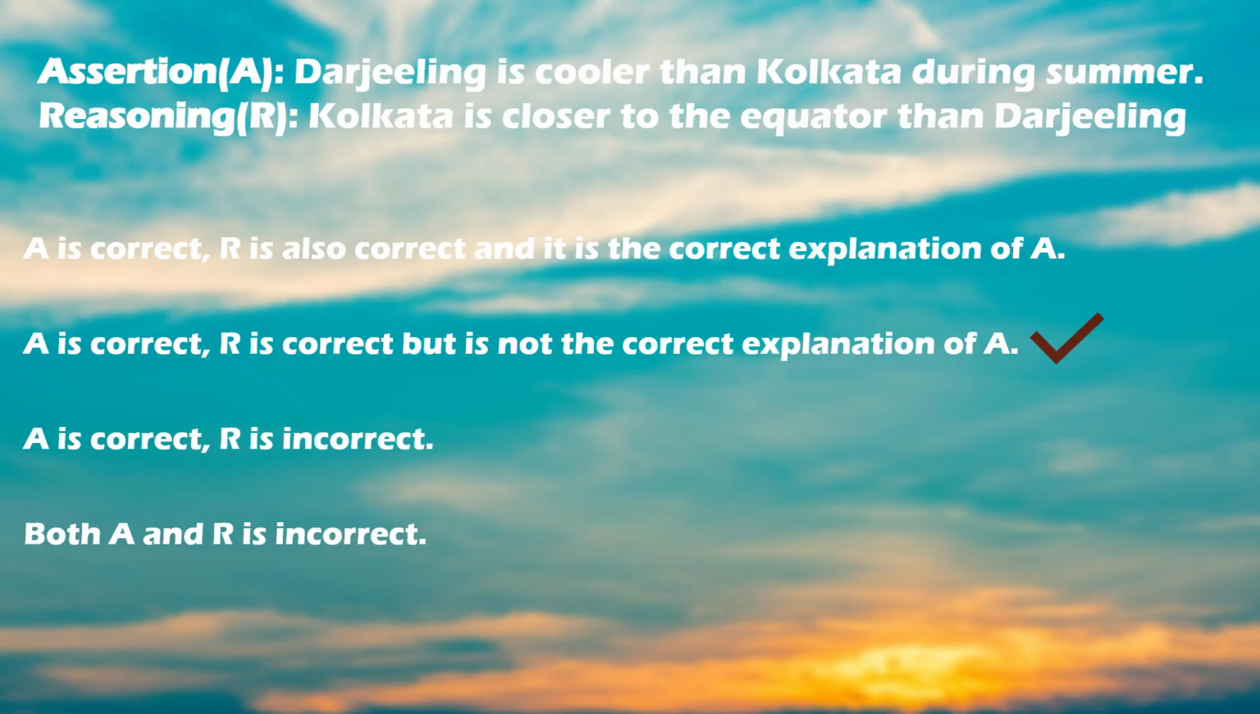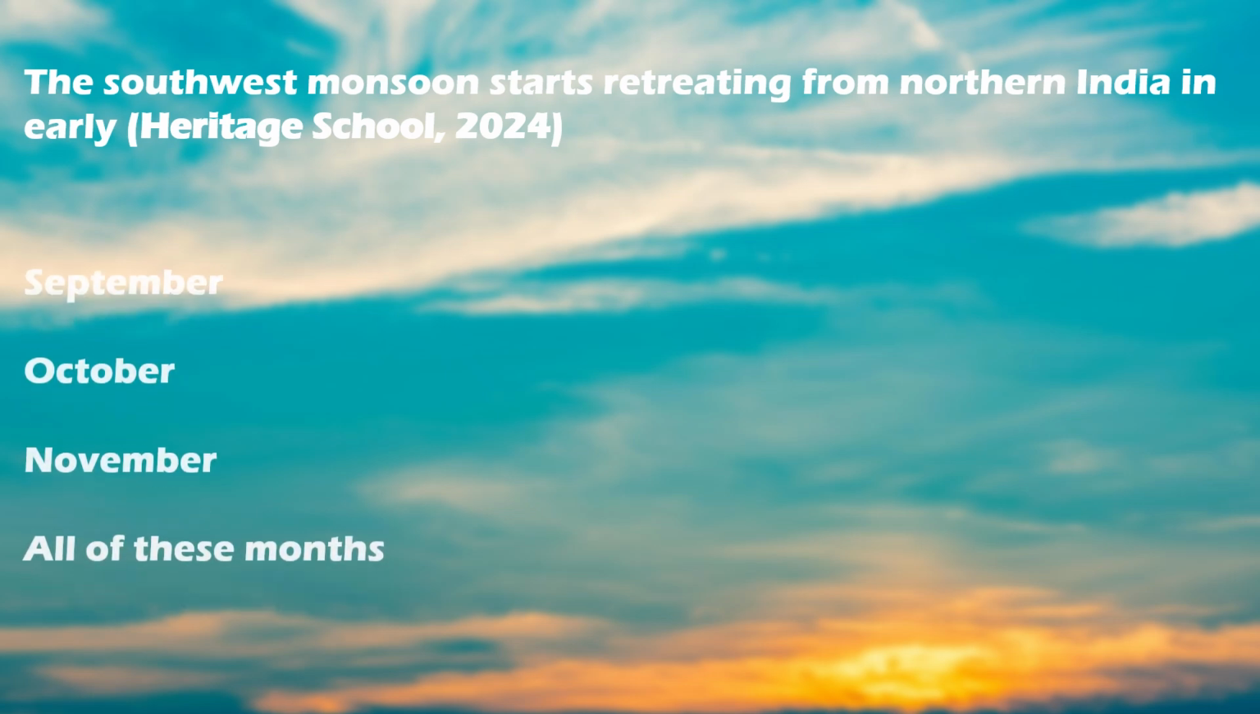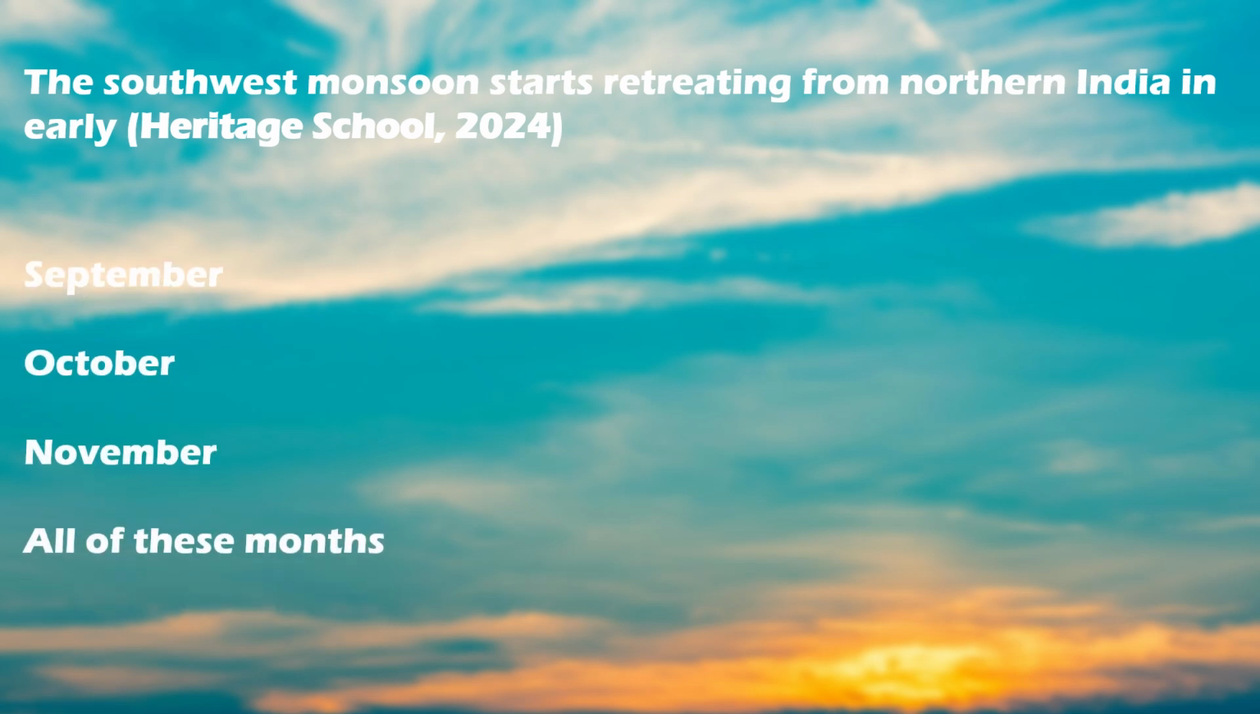Because in this question, we would look into the altitude aspect of Darjeeling and Kolkata. As Darjeeling is located at a higher altitude than Kolkata, hence it experiences a cooler climate than Kolkata even during the time of summer. The next question is, the southwest monsoon starts retreating from northern India in early, and the options are September, October, November, all of these months.